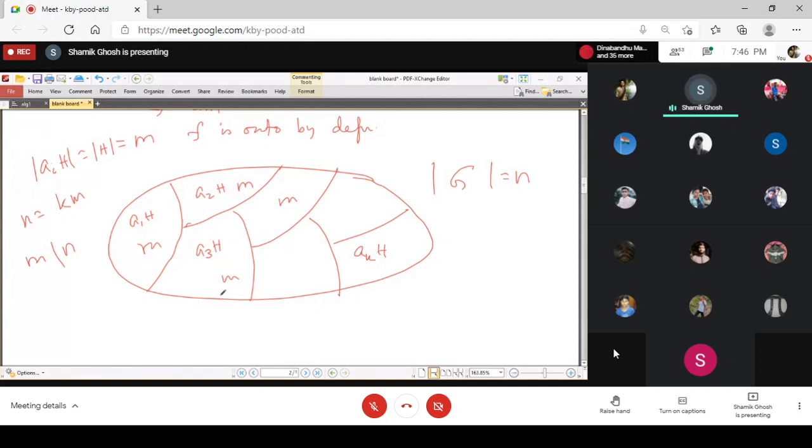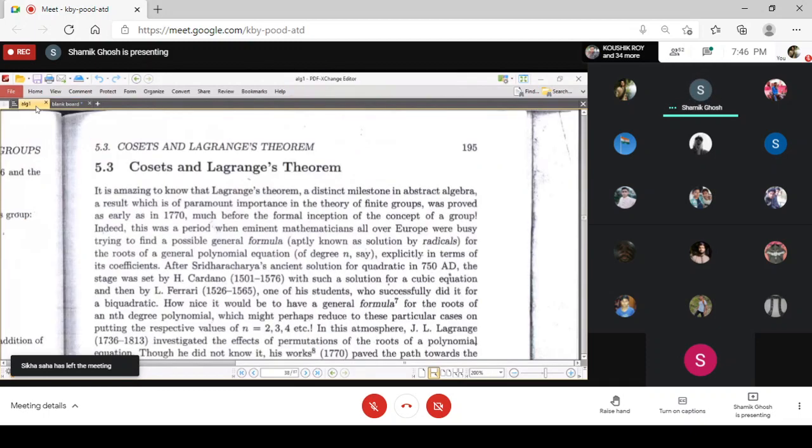But before that, I am showing you in a particular group how the group is split into a partition of cosets, so that you can understand. I have proved this in a completely abstract manner for every group and subgroup. Now, in a particular group, you can see how this splitting is done.